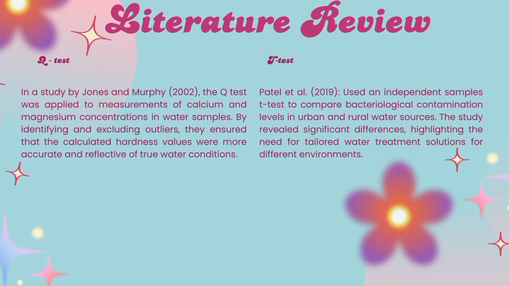As an example for the Q-test, in a study by Jones and Murphy 2002, the Q-test was applied to the measurement of calcium and magnesium concentration in water samples. By identifying and excluding outliers, they ensured that the calculated hardness values were more accurate and reflective of true water condition. For the T-test example, we can see in Patel et al. 2019, they used an independent sample T-test to compare bacteriological contamination level in urban and rural water sources. The study revealed significant differences, highlighting the need for tailored water treatment solutions for different environments.